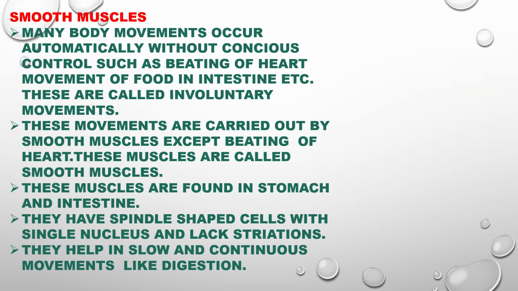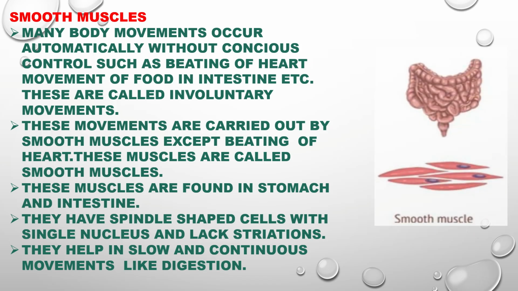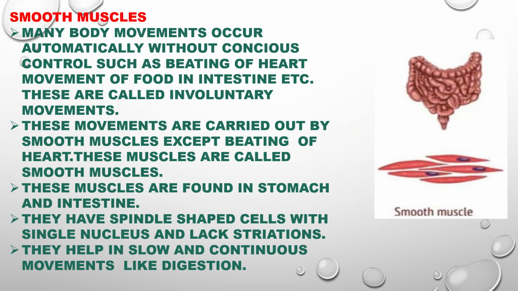Smooth muscles. Many body movements occur automatically without conscious control, such as movement of food in the intestine. These are called involuntary movements. These movements are carried out by smooth muscles, except the beating of the heart. These muscles are called smooth muscles.